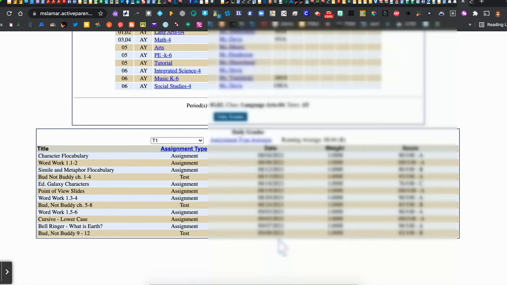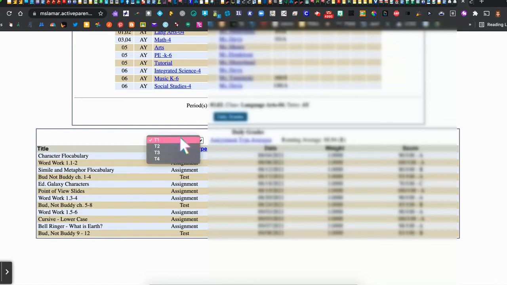You can see the date when that was posted. You can also see the grade weight. Many elementary teachers do not change grade weights, but a lot of middle and high schools, you'll notice that the grade weight may be changed, and that's based on how much they want that particular assignment to count within our grading scale. And then of course you'll see the score listed out here on the side. You'll see the number score out of how many points and the letter grade. You can also select different terms. You can do term 1, term 2.